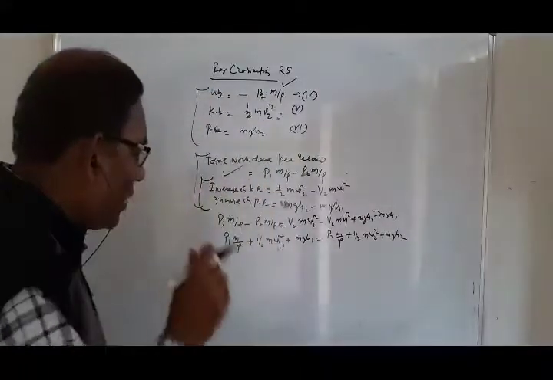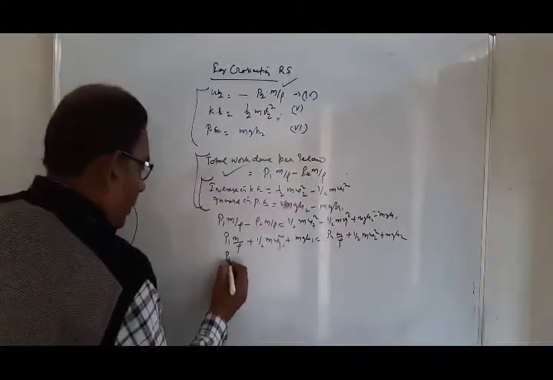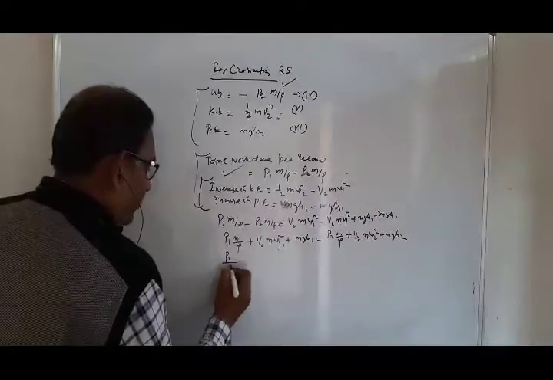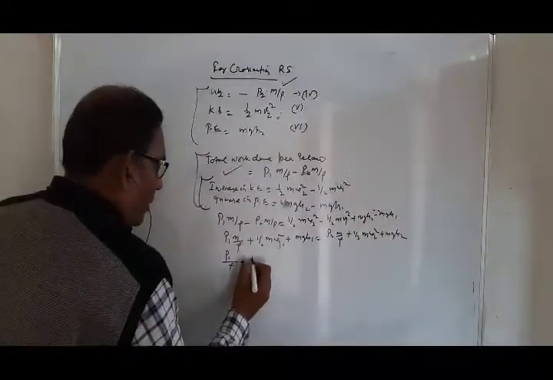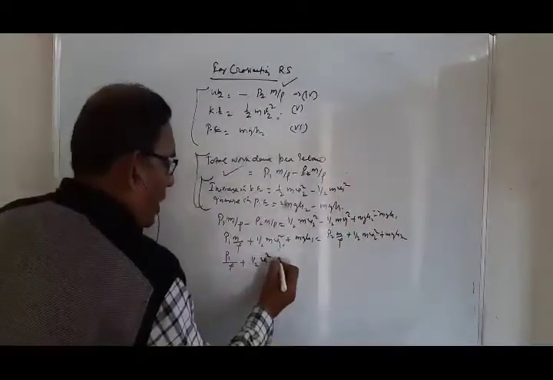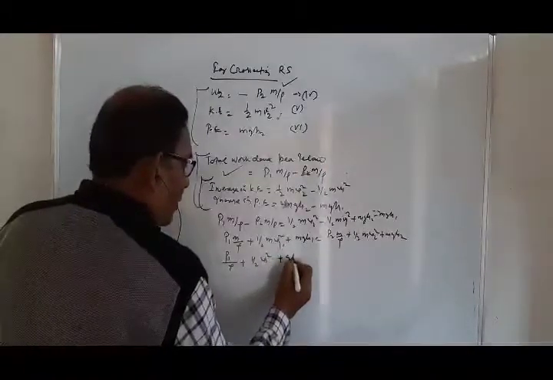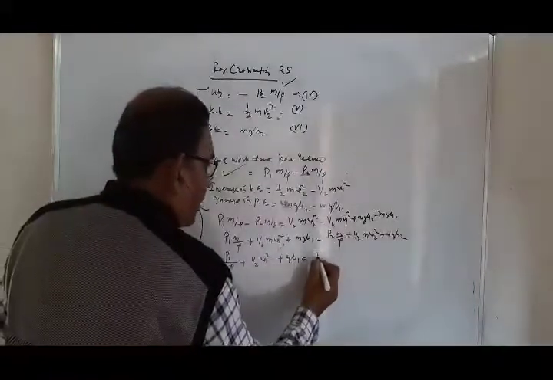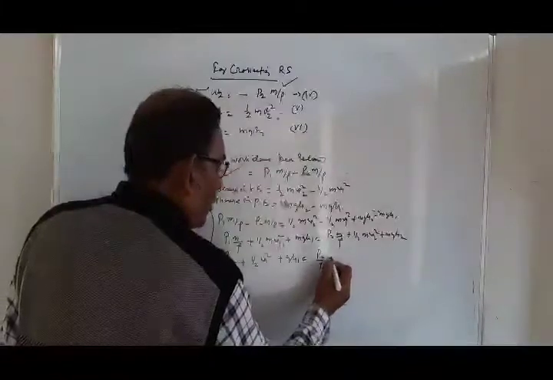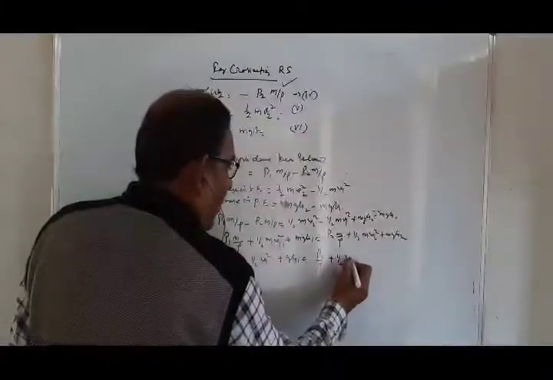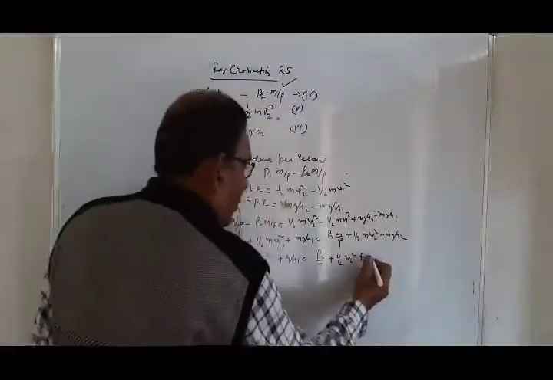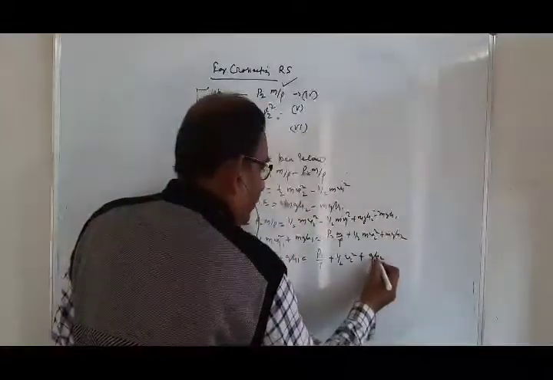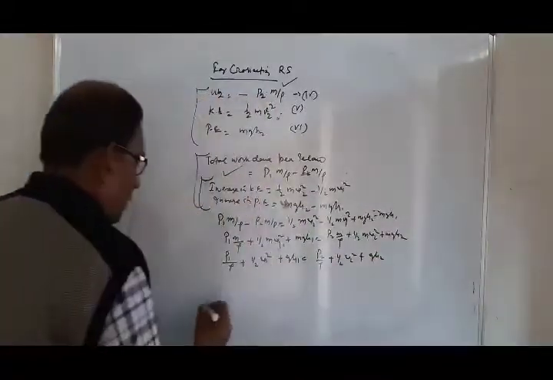Cancelling the common factor m, it is P1 by rho plus half v1 square plus gh1 equals P2 by rho plus half v2 square plus gh2.